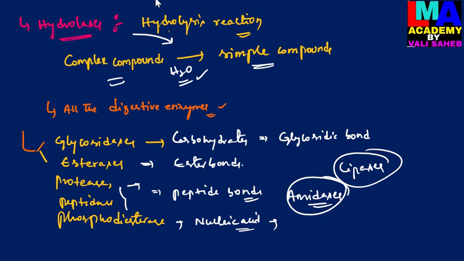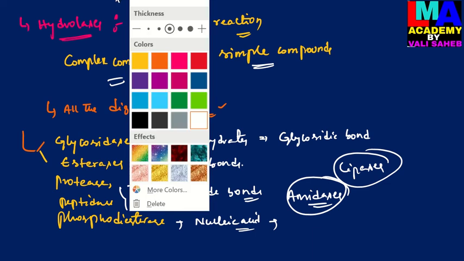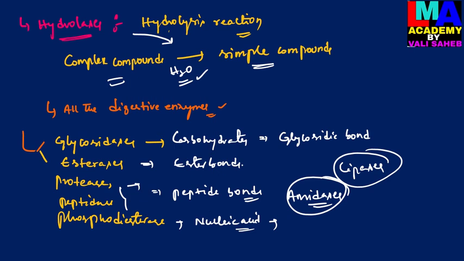And then I will give one reaction which is related to the hydrolases, that is here fructose 1,6-bisphosphate reacted with a water molecule and further converted into fructose 6-phosphate, releasing inorganic phosphate.